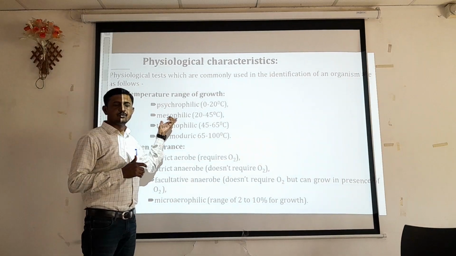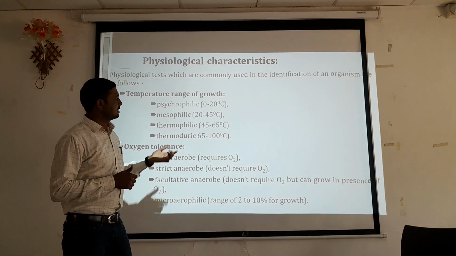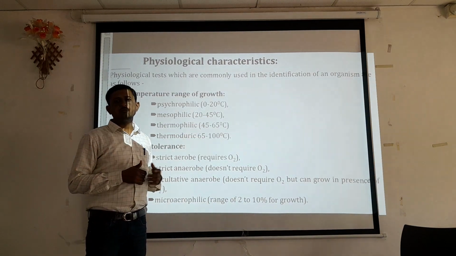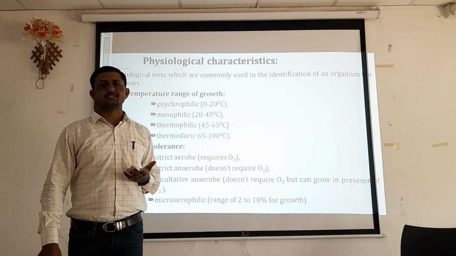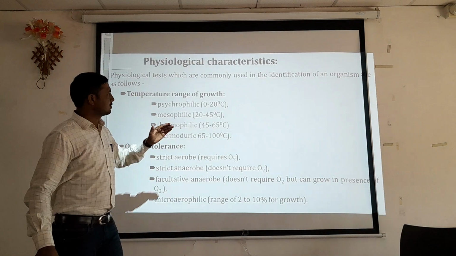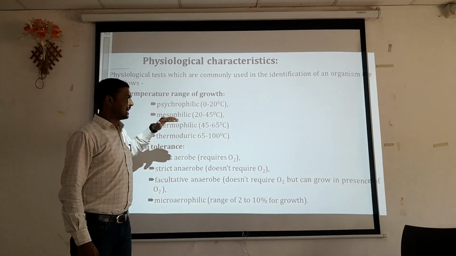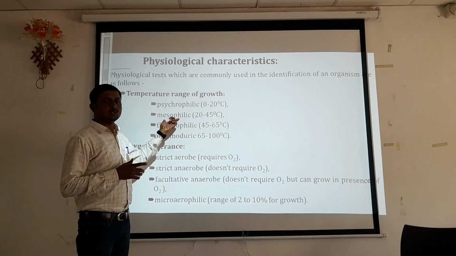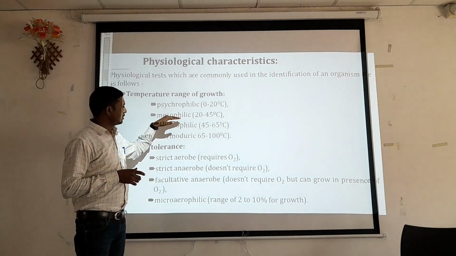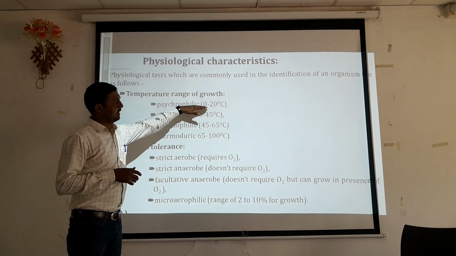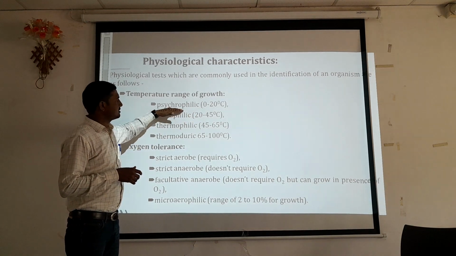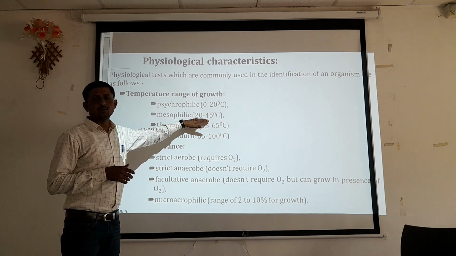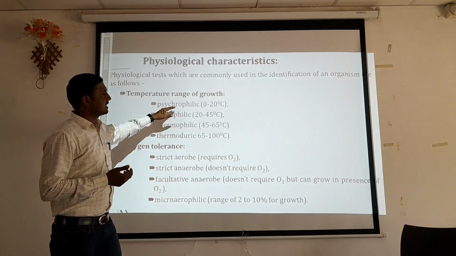Another group is mesophilic. These are organisms which can grow at a temperature range of 20 to 45 degrees Celsius, and organisms which grow at that particular temperature range are grouped into another group, that is the mesophilic group of organisms. These organisms could not survive outside 20 to 45 degrees Celsius. So depending upon the growth requirement, organisms are categorized.